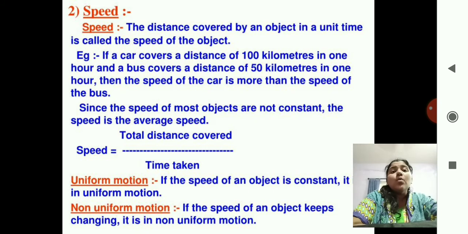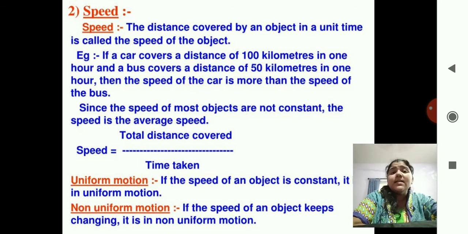Correct. So to calculate this speed, how can you calculate? The total distance covered upon time taken. Okay, so we can say if they have covered a 2 kilometer distance, then 2 kilometers upon the time taken, which was 15 minutes. So 2 kilometers upon 15 minutes, that is your speed.